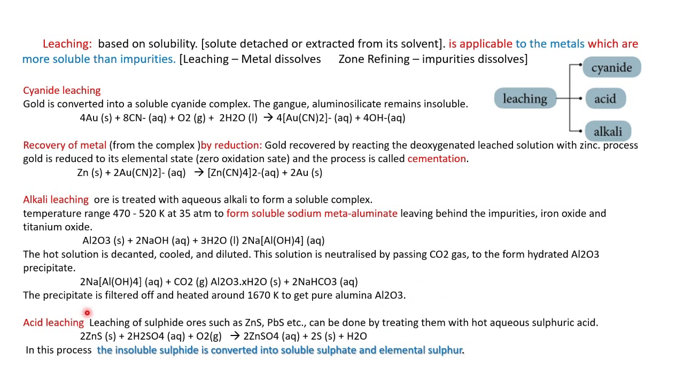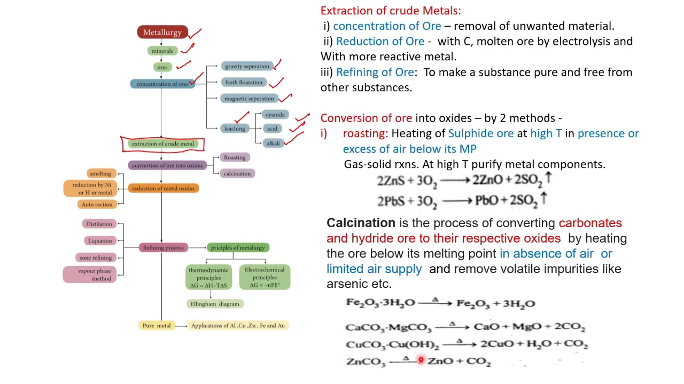Then acid leaching: the insoluble sulfide is converted into soluble sulfate or elemental sulfur. These are all the purification methods of leaching. Then we have to see the extraction of the metal. So far we have seen these steps. Then extraction of crude metal involves concentration of ore, then reduction of ore, then refining of ore.